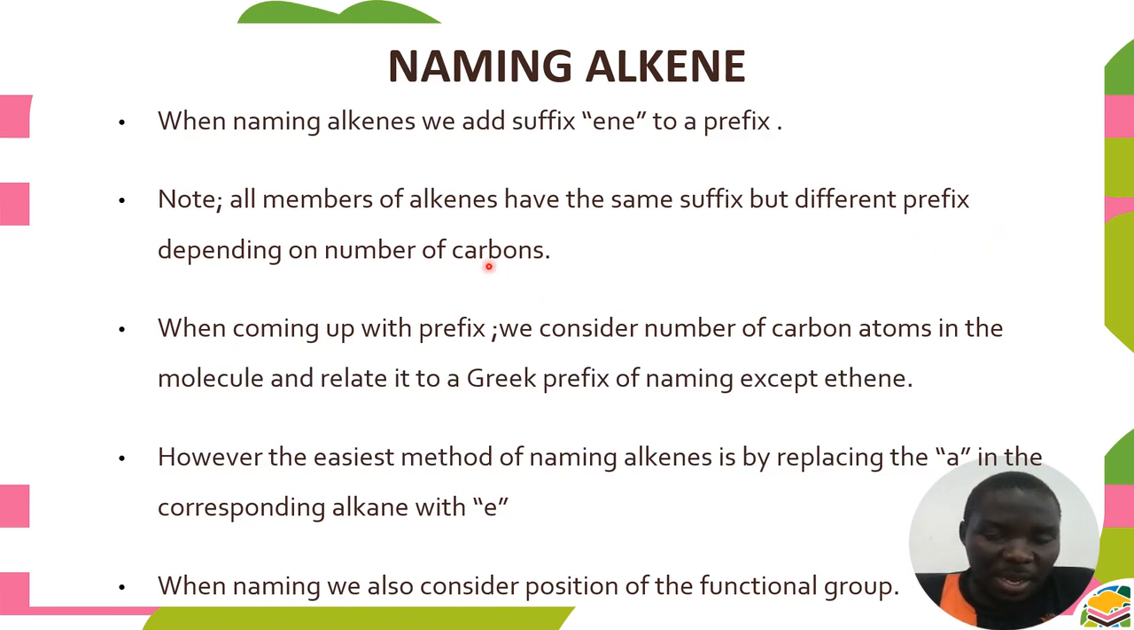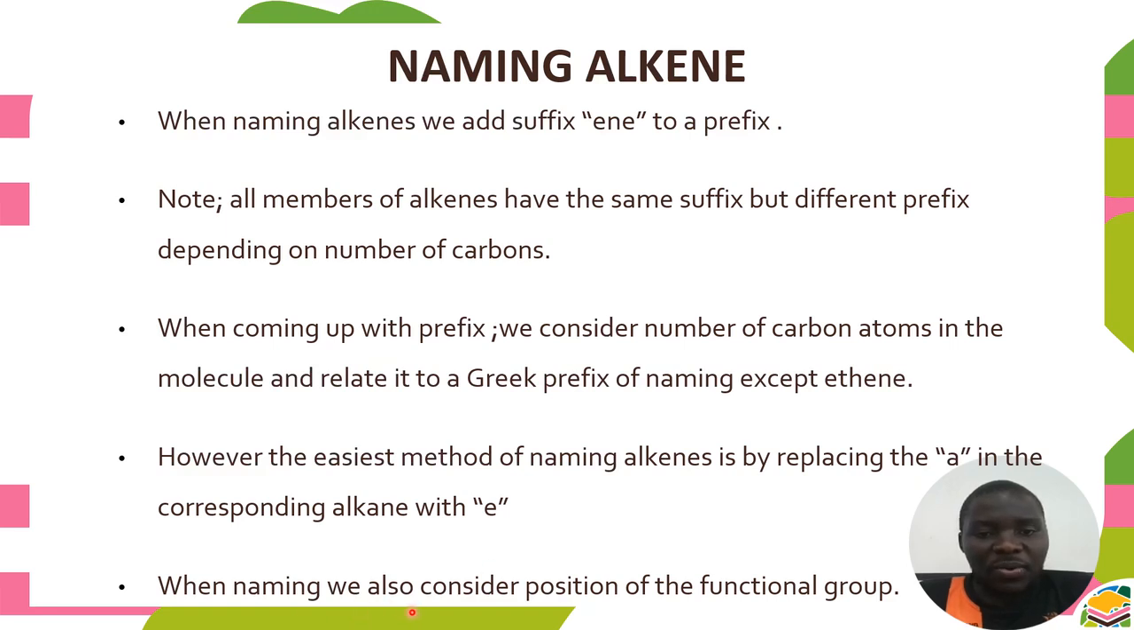Remember, we use Greek prefixes in naming the numbers. So when coming up with a prefix, we consider the number of carbon atoms in a molecule and relate it to the Greek prefix of naming, except on ethene. However, the easiest method we can use to name alkenes is by replacing the A in the corresponding alkane. For example, if we have methane, we're going to remove the A in meth-ane and put E to form methene.